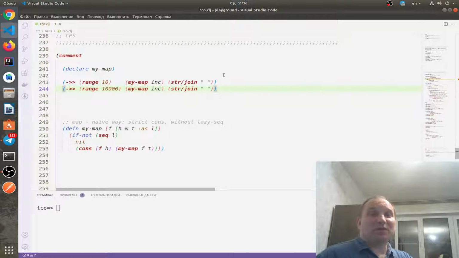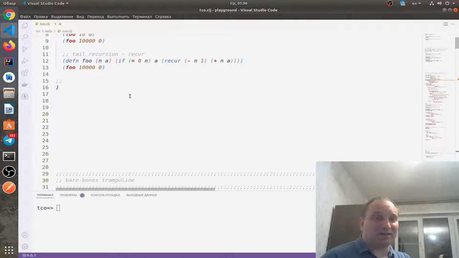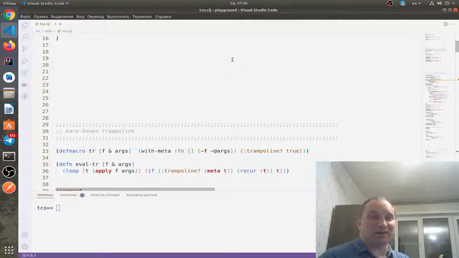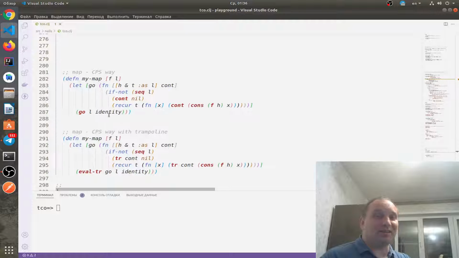But in the previous nails we discussed it, and we found out that we can use a trampoline for emulating the tail call optimization. Our own custom bare bones trampoline macro and eval trampoline function, and we can wrap this CPS style even in a trampoline just to emulate tail call optimization over the continuation passing style code here in Clojure.